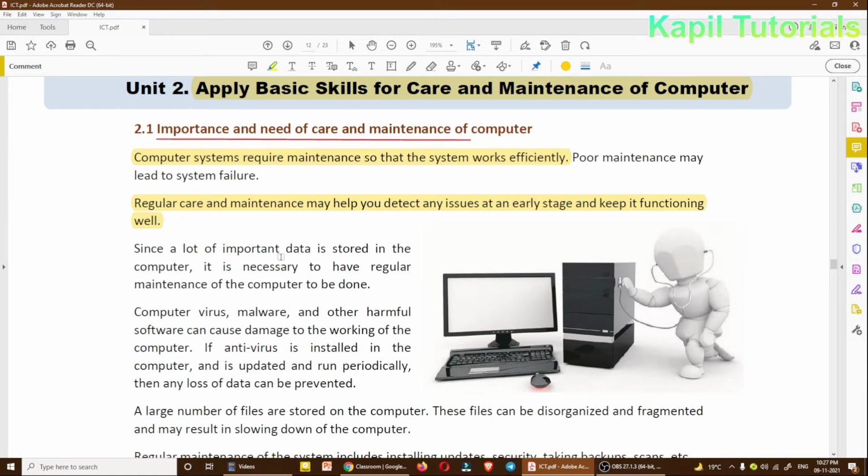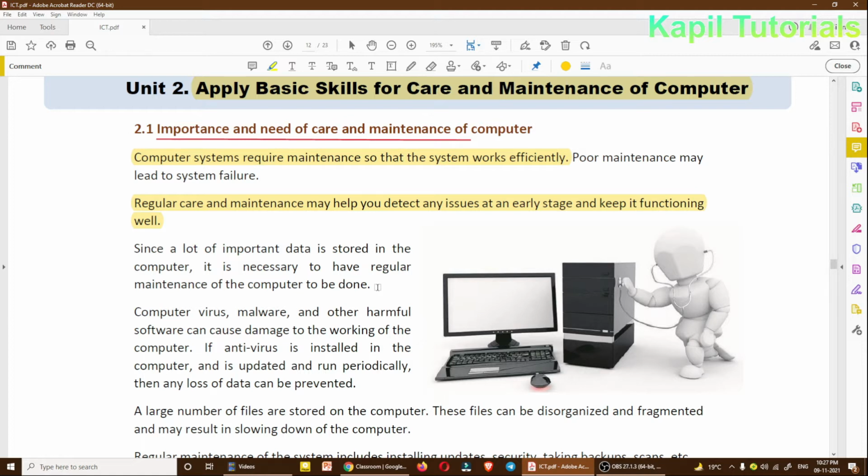Thirdly, a lot of important data is stored in the computer. Because everything is digital, we save each and everything in our computer, so that's very important. So it is necessary to have regular maintenance of the computer done, just to save our data. Of course nowadays we also have cloud systems where we save our data, like on mails, on our drives.